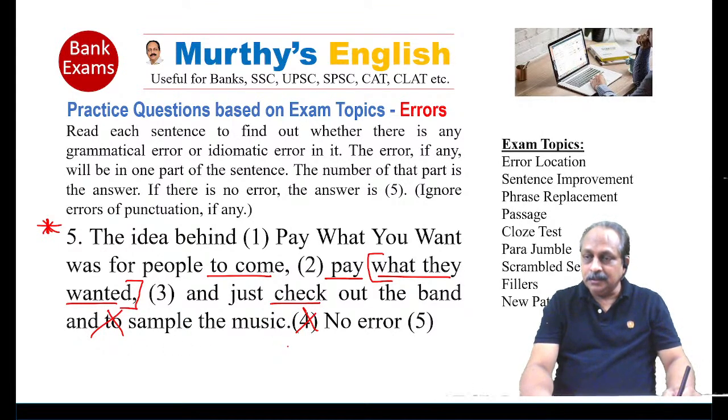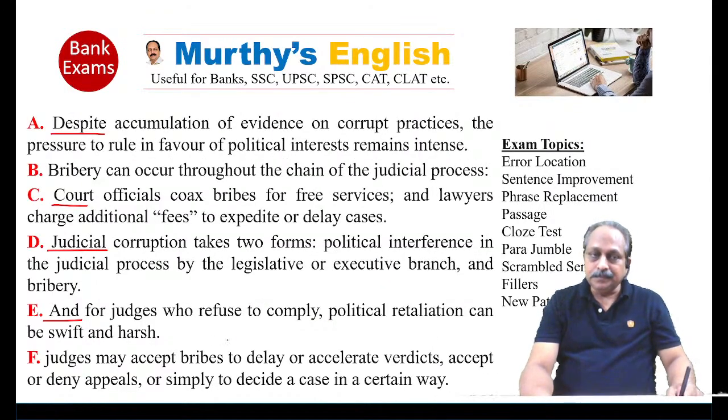Have you got it, Prasad? That's a good doubt. But here, to pay what they wanted is a separate clause that doesn't go with the structure. Here, the structure is parallel expression: to come, to pay, to check, to sample. But after we have used "to" first, we don't have to use it before pay, before check, before sample. You don't have to use the preposition "to." That's what precisely we call parallel expression. So N cannot be the first one.